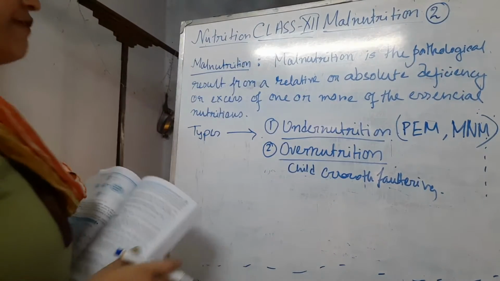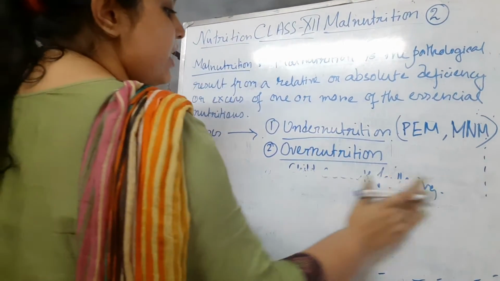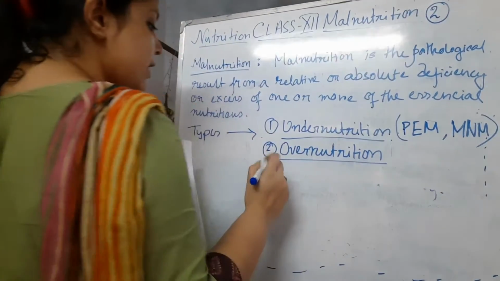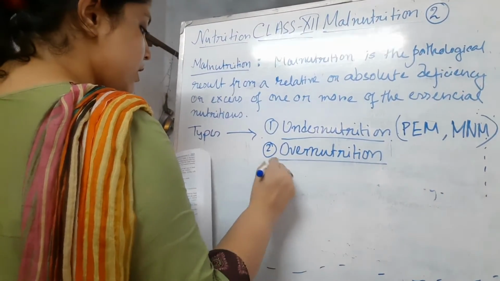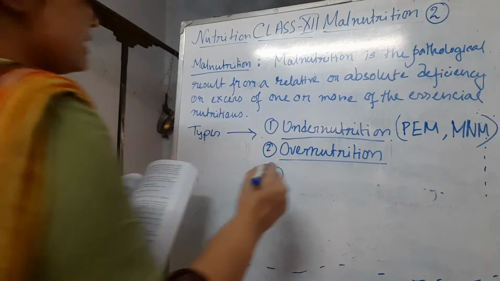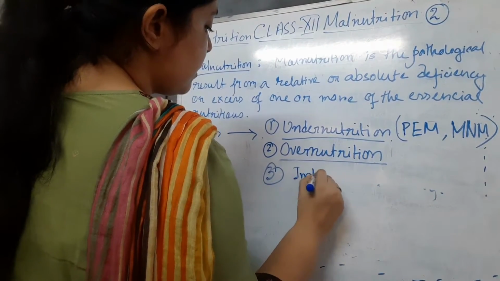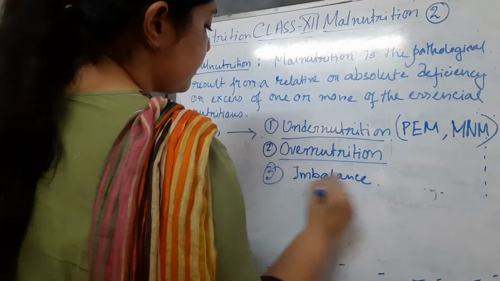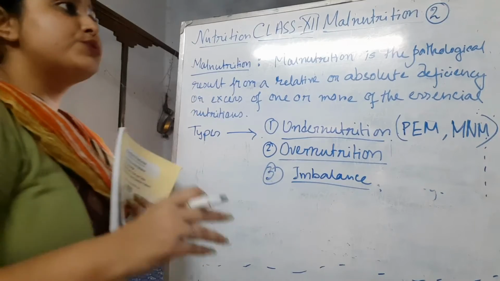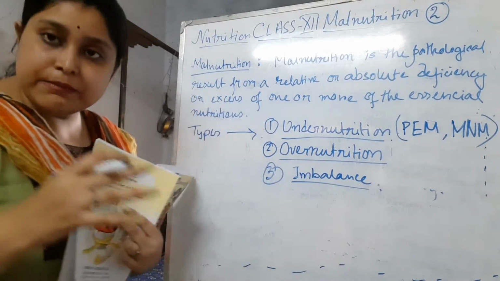After that I'm going to discuss one more thing, the third type of malnutrition, that is imbalance. Imbalance means when the nutrients are not in balance.